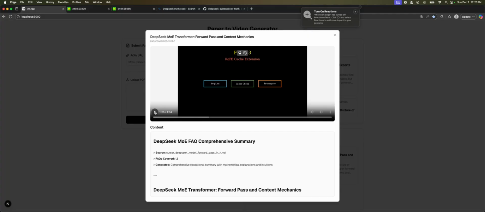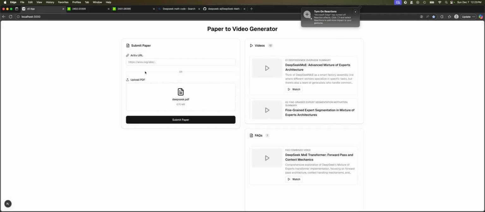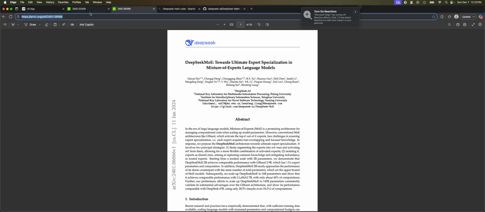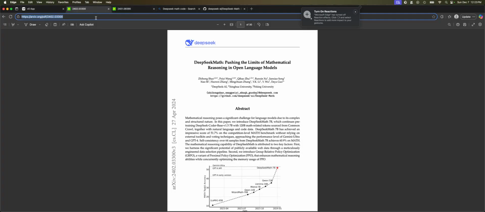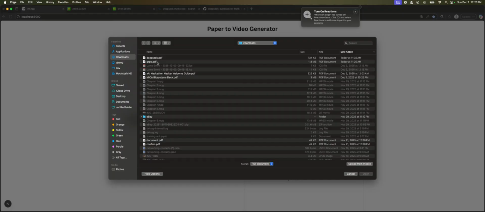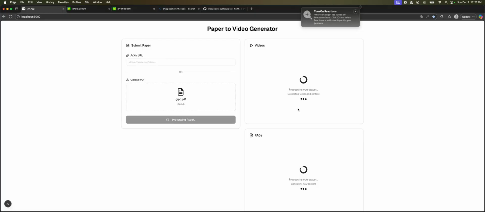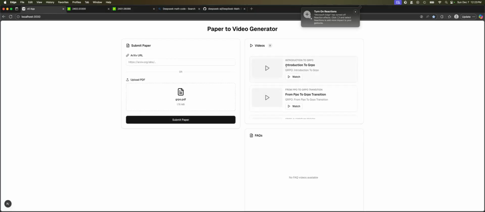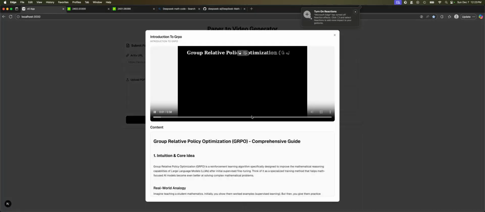Okay. So basically, through this, you can add any number of papers. For example, let's say you're going to add the GRPO paper, and you can upload the GRPO paper, or generate the podcast summary for the GRPO paper.